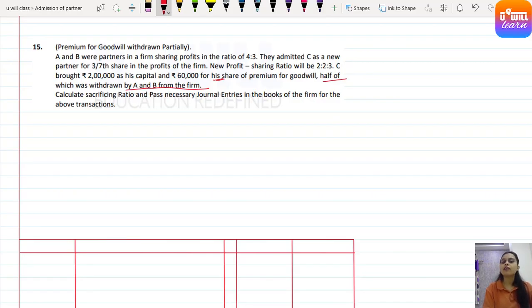So here again a new concept has come when goodwill is withdrawn by the partners. So what has to be done? Let's see. First let's calculate sacrificing ratio. So you know very well sacrificing ratio formula is old ratio minus new ratio, right?